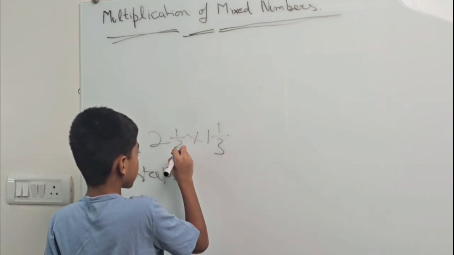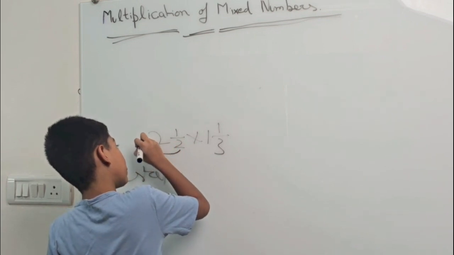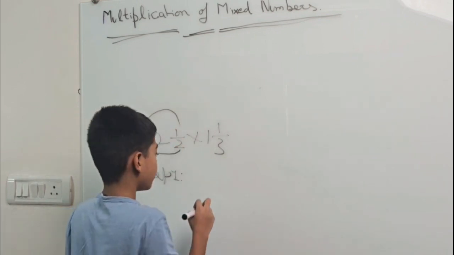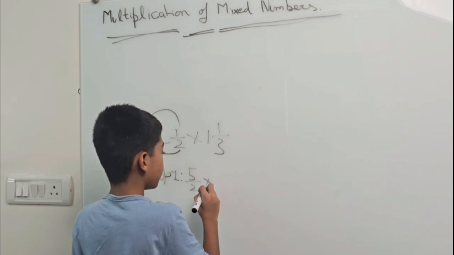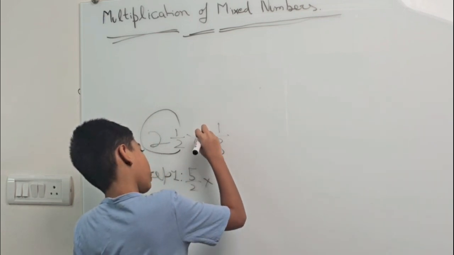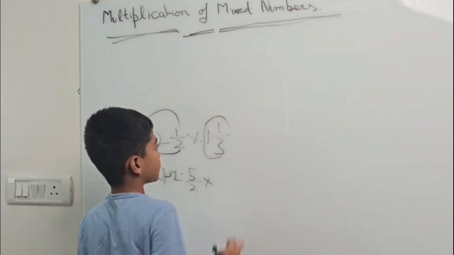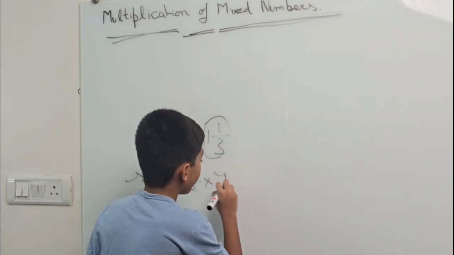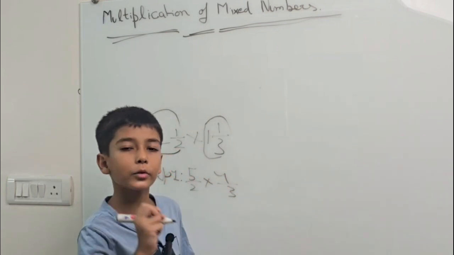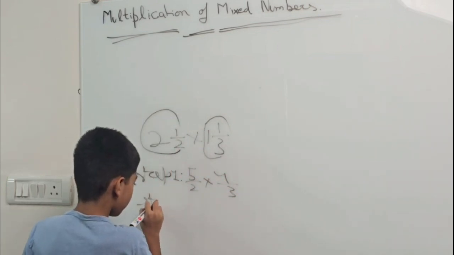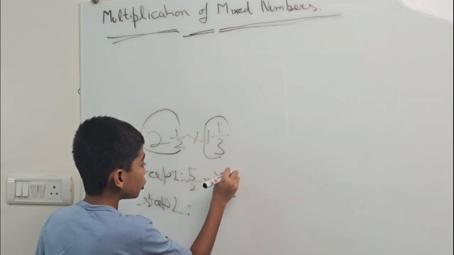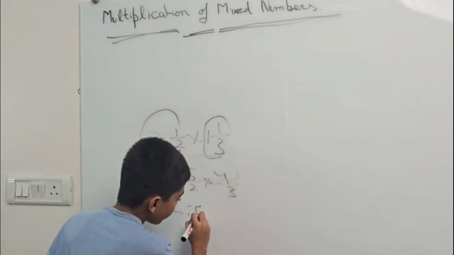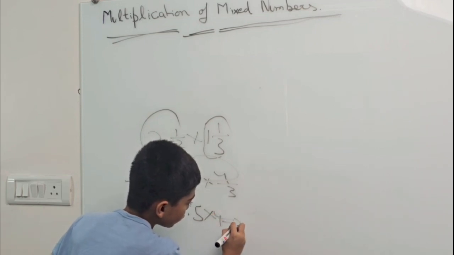Make it an improper fraction. So 2 multiply 2, which is 4. 4 plus 1, which is 5. 5/2. Multiply by 3 multiply 1, which is 3. 3 plus 1, which is 4. 4/3. Step number 2. Multiply the numerators. 5 multiplied by 4, which is 20.